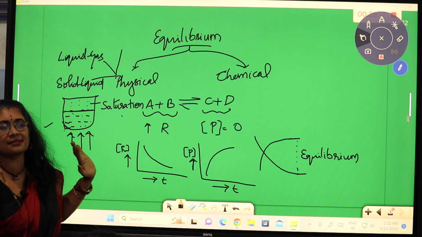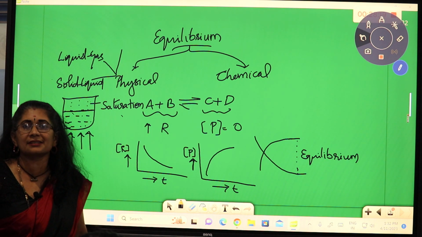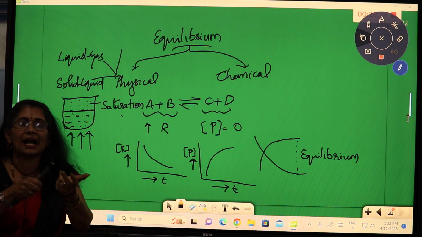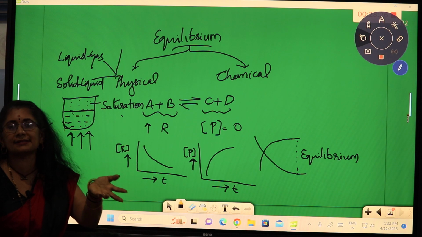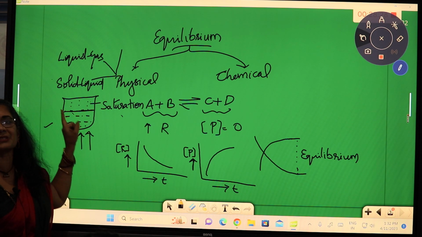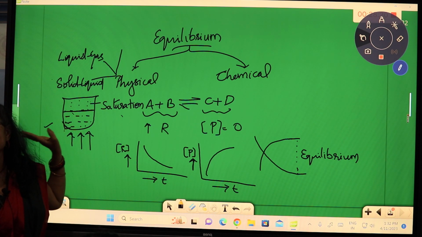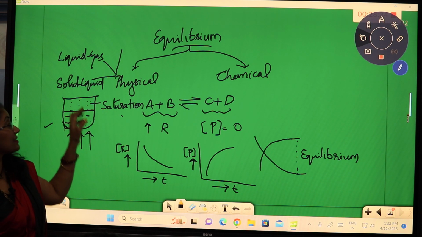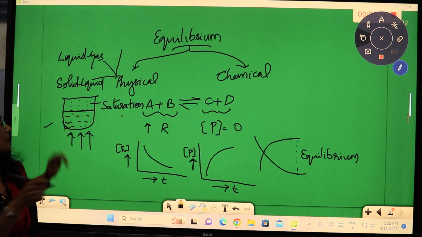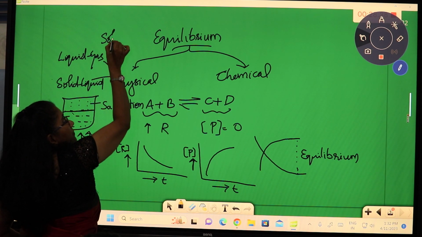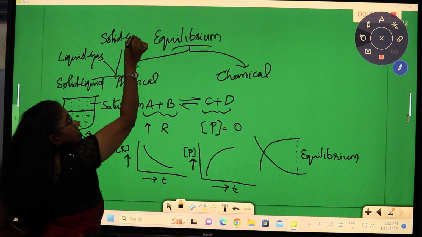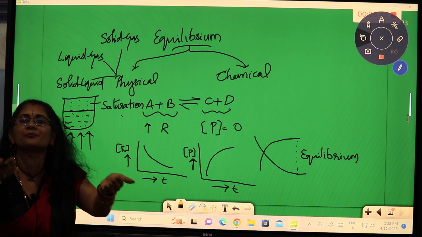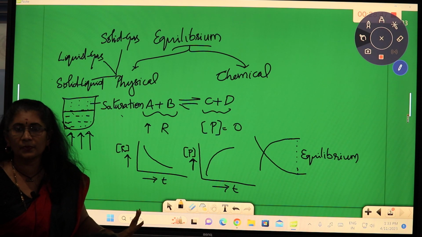Examples of such substances are naphthalene, camphor, ammonium chloride, etc. So this is sublimation. Sublimation is defined as the conversion of solid to gas or from gas to solid, right?